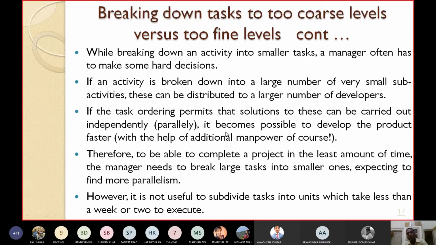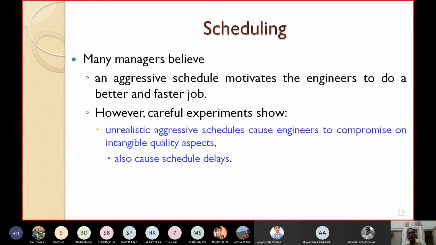to execute. So always try to decompose the activity into smaller tasks or subtasks which can take a time period of 1 week to 2 weeks to execute. You should not decompose so that the task will take less than 1 week or more than 2 weeks for execution. Now let's quickly look at this scheduling process.